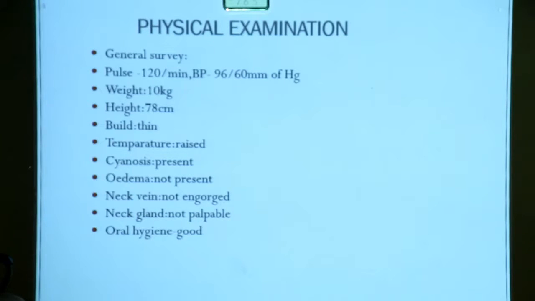In the physical examination, first I did the general survey. Pulse 120 per minute, regular. Blood pressure 96 by 60 millimeters of mercury. Weight of the baby is 10 kilos. Height 78 centimeters. The child is thin. Temperature raised. Cyanosis present. Edema not present. Neck veins not engorged. Lymph nodes not palpable. Oral hygiene is good.